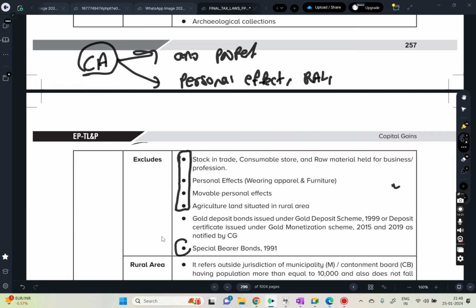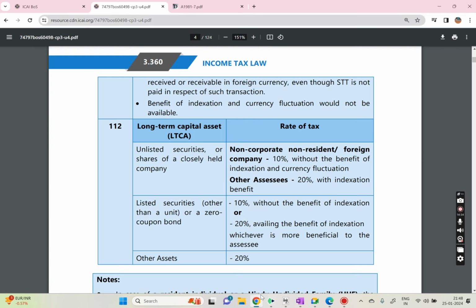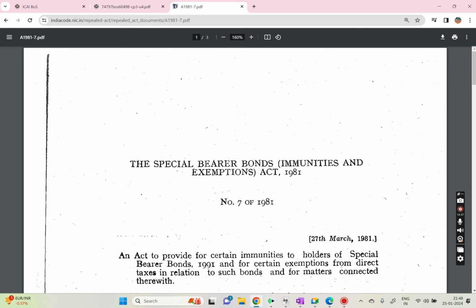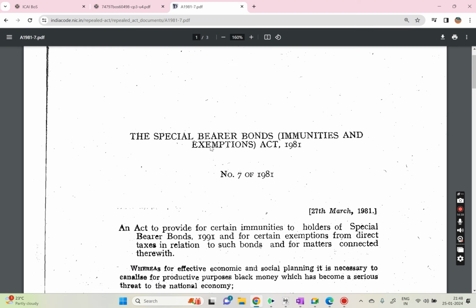Now we'll discuss the special bearer bonds 1991. There are no questions related to this, but we just have to know what is meant by special bearer bonds. There is something called the Immunities and Exemptions Act. Previously, if people held any black money, they wanted to enter that money into the economy.